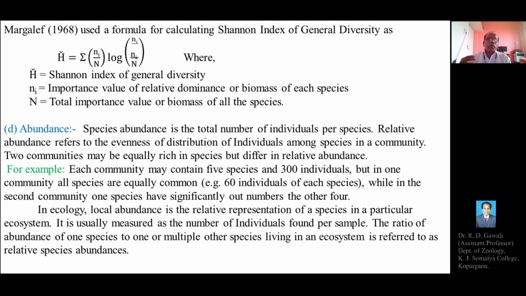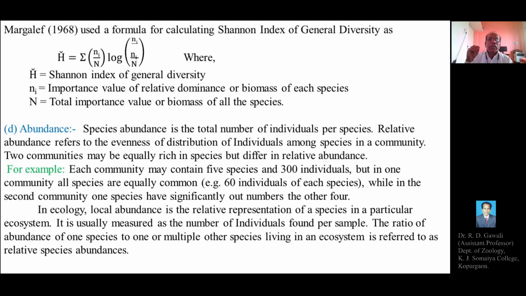Relative abundance refers to the evenness or the distribution of the individuals among species in a community. In the community, a particular species will have a definite number of individuals or members, which are distributed in the community, and this is called relative abundance or evenness.